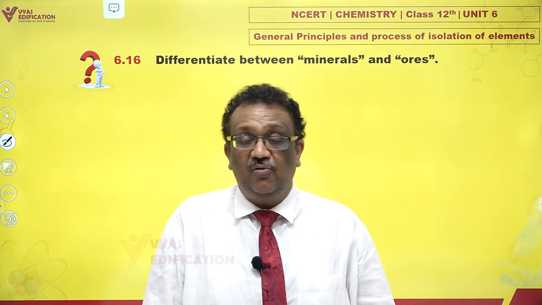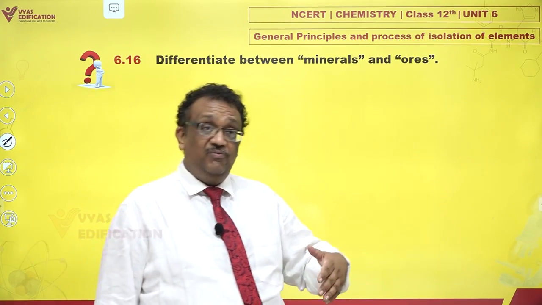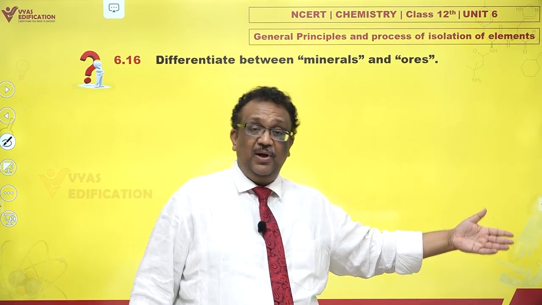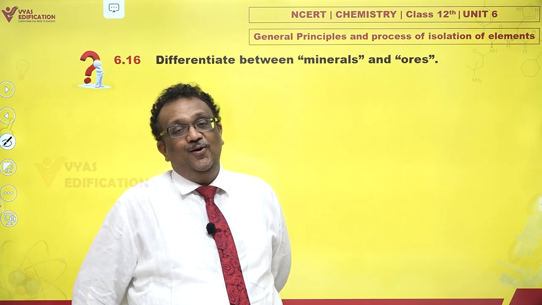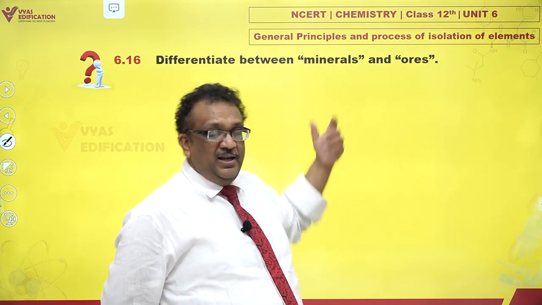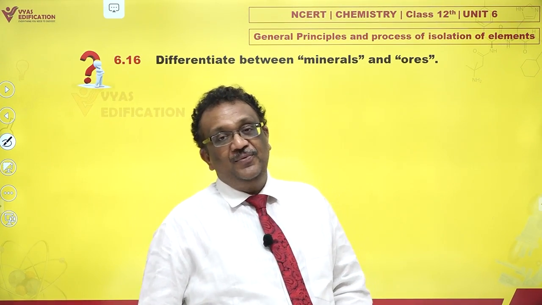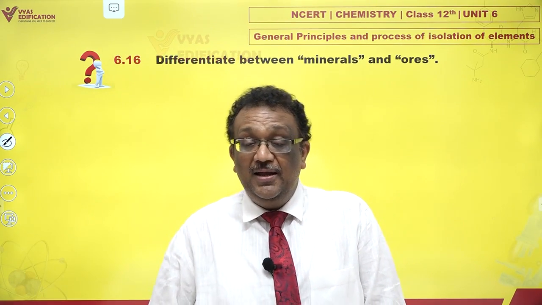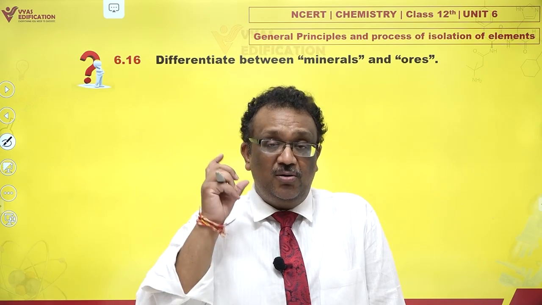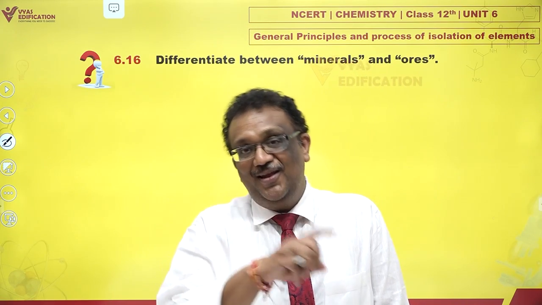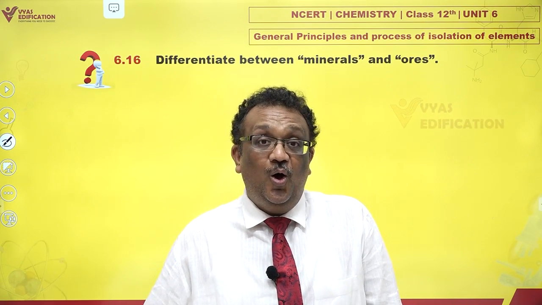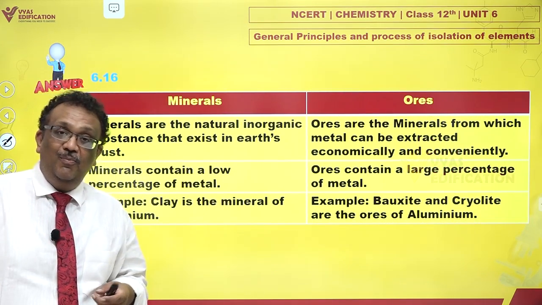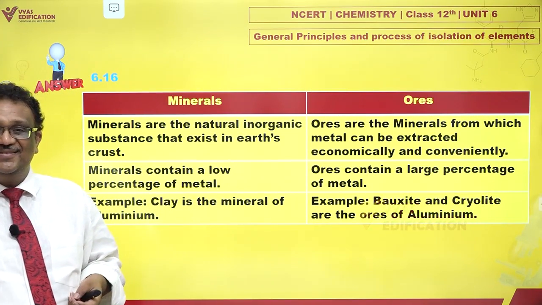Since it has become profitable, that same ore which was called a mineral a century back can now be called an ore. So anything which is found in nature is a mineral. That state is called mineral. And if you are able to extract an element or a metal profitably from it, then you call it an ore. A more formal answer can be written like this.